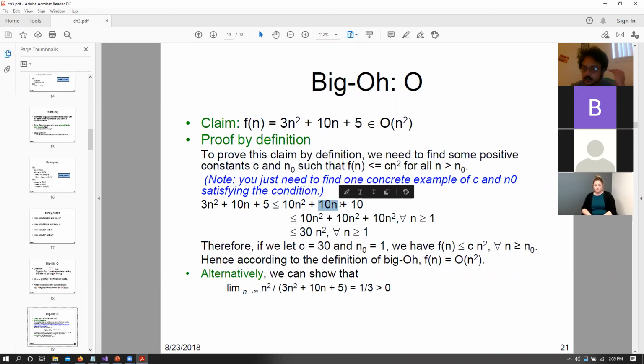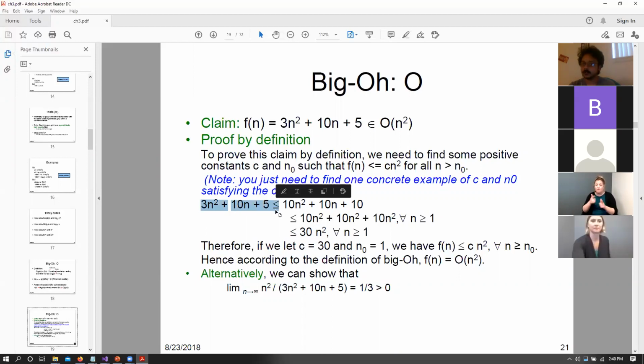We make this into 10n squared, we make this into 10n squared as well. So that means that essentially this becomes 30n squared. So we can say that 3n squared plus 10n plus 5 will grow slower than 30n squared. So that basically means that we have now a constant 30 and we have an equation n squared that when multiplied by 30, we are guaranteed that our equation, some constant times n squared, will always grow faster than 3n squared plus 10n plus 5.